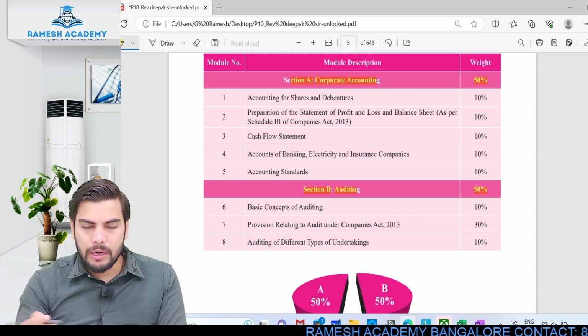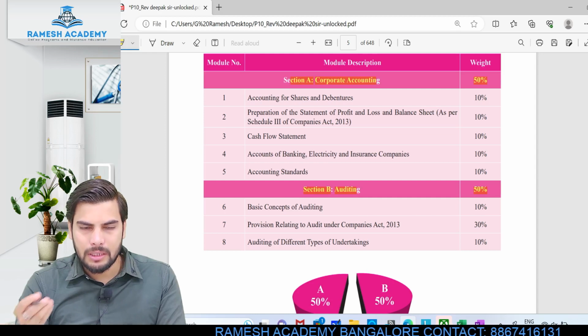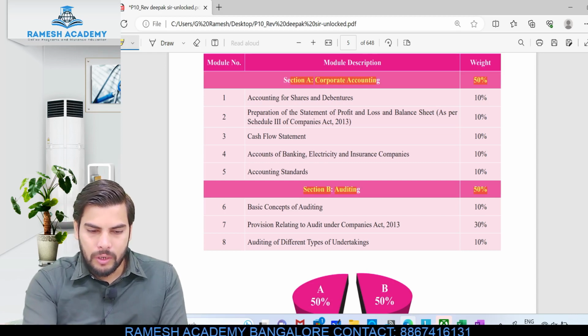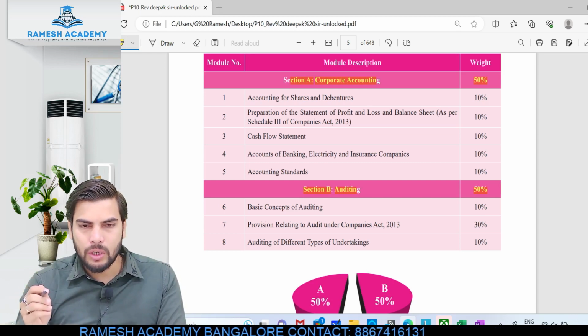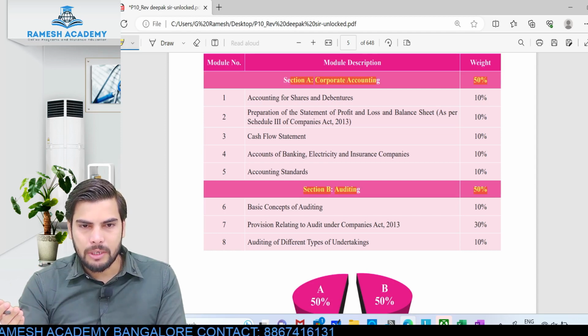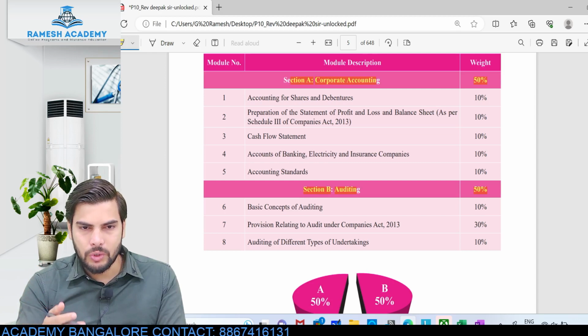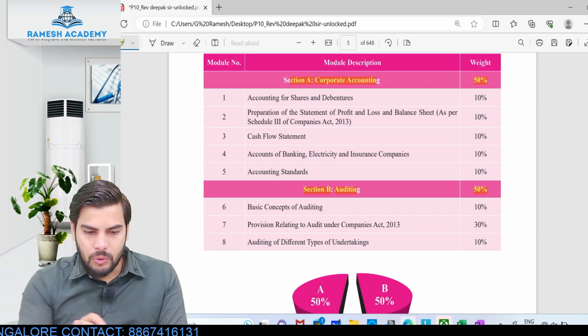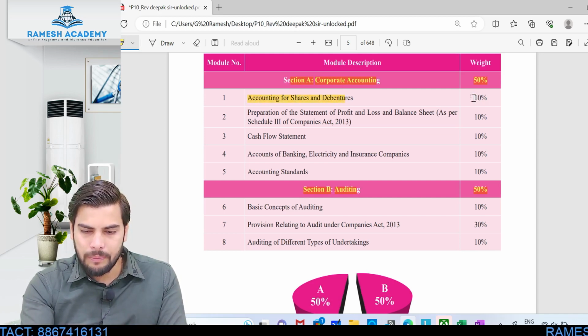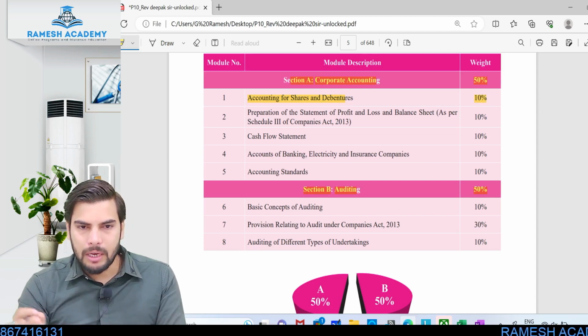When it comes to corporate accounting, we have got 5 chapters. Although it seems like very few chapters, believe me, in detail it is too much information. Accounting for shares and debentures, although one chapter, has 3 units in it: issue of shares and debentures, forfeiture of shares and debentures, reissue, bonus issue, rights issue, everything covered in a single chapter. The weightage of marks is 10%, so out of your 100 marks paper, 10 marks would appear from this chapter.